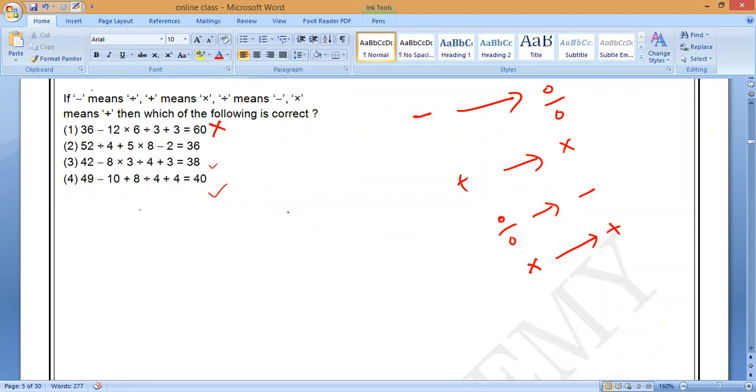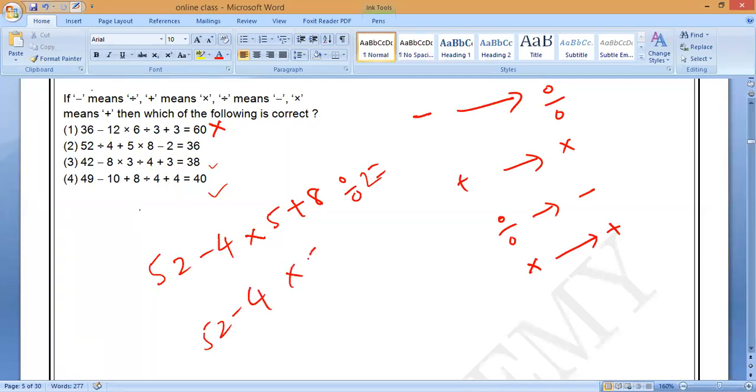Which is correct? You people will never check, correct?